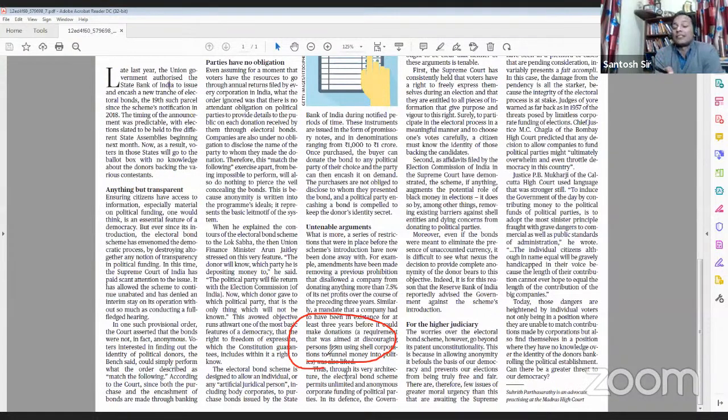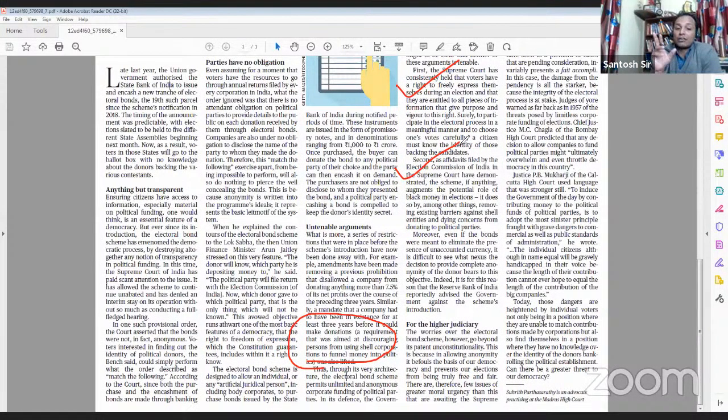There were many PILs filed in the Supreme Court to discontinue this electoral bond scheme, but still the Supreme Court has not stayed it. Second, the author says the Election Commission of India had also raised concern that this anonymity will lead to various problems, but those concerns were not taken seriously by the government.